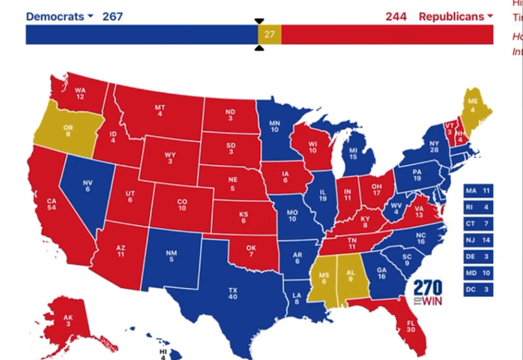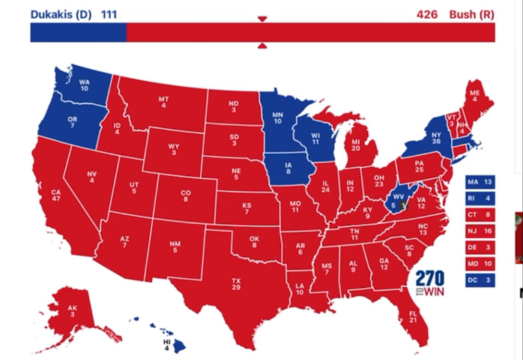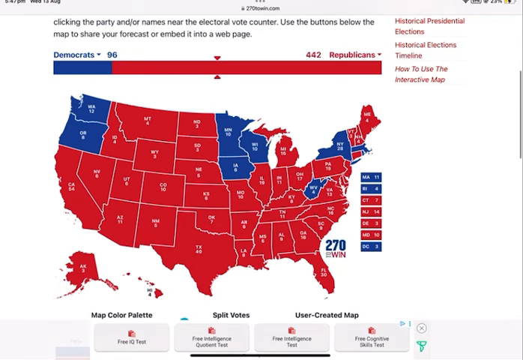But who knows? Next is the election of 1988, with Michael Dukakis receiving 111 electoral votes compared to George Bush with 426. George Bush did win. Now let's have a look at the electoral map if the states are the same electors today. The Democrats or Michael Dukakis will get 96 and George Bush will get 442. This is a slight increase for George Bush, but not that much compared to today.